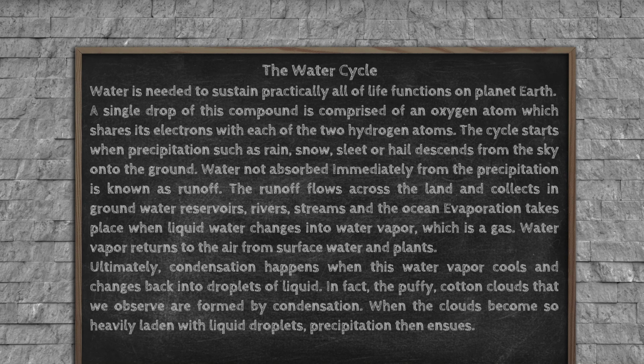Evaporation takes place when liquid water changes into water vapor, which is a gas. Water vapor returns to the air from surface water and plants. Ultimately, condensation happens when this water vapor cools and changes back into droplets of liquid. In fact, the puffy cotton clouds that we observe are formed by condensation. When the clouds become so heavily laden with liquid droplets, precipitation then ensues.